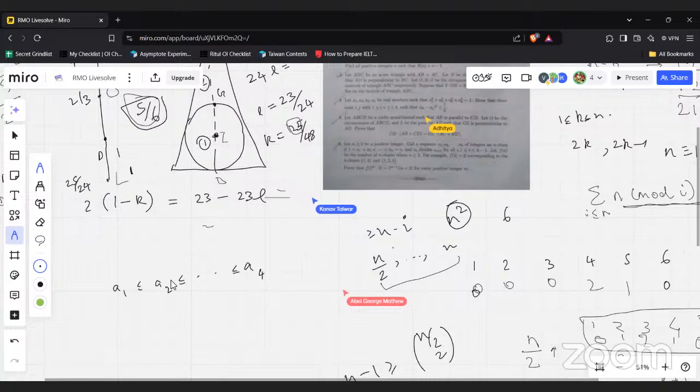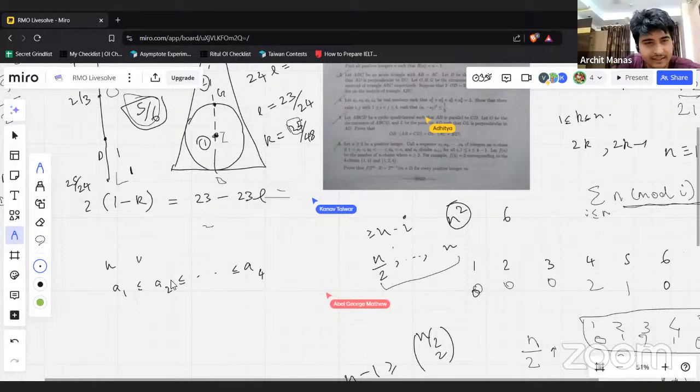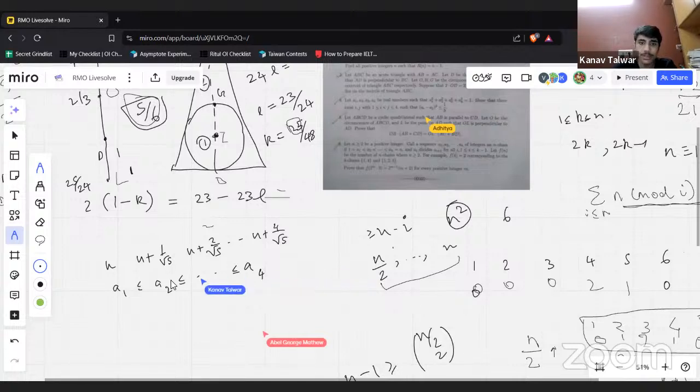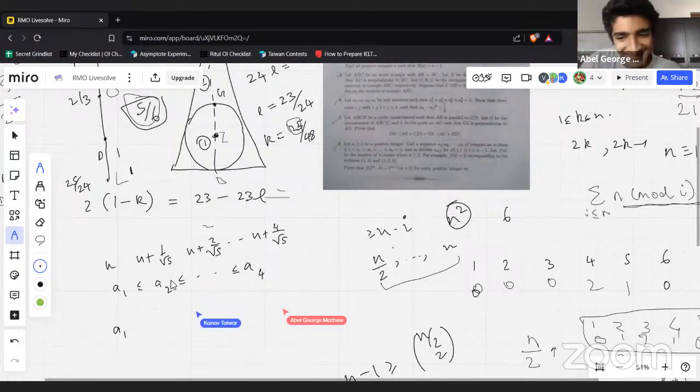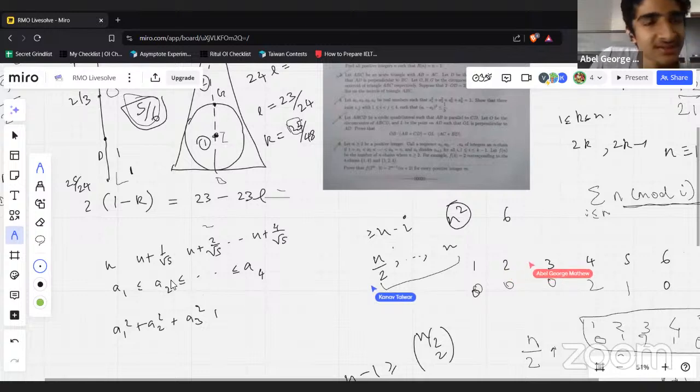Okay, this seems like you can just put them in order, and then this is like u plus 1 by root 5 at least. The worst case is like the middle point is 0. So u is something like u plus, the middle number is 0. That should be the worst case. Okay, just solve the quadratic right now. That should work out. How much time are we at? We're 18 minutes into solving.